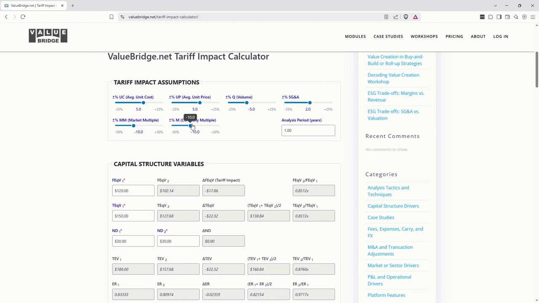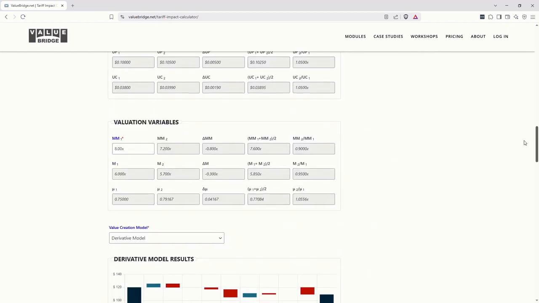This would reduce the fund's equity value by minus $17.86 million. But depending on relative tariff exposure, the company's valuation change may be different from the market valuation change. So let's just say that it decreases by 5%, leading to a smaller investment loss of only $10.85 million. We can see how this plays out down in the valuation section.